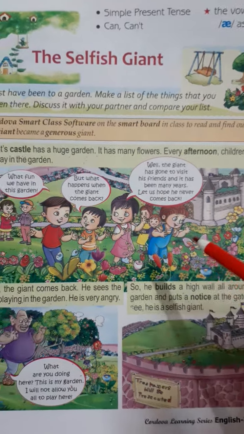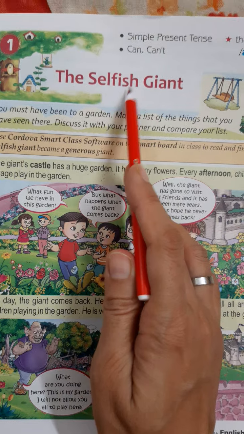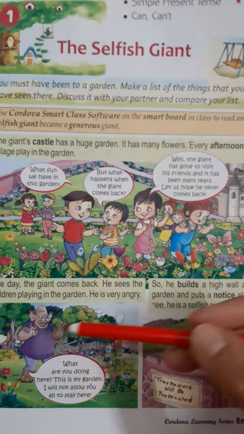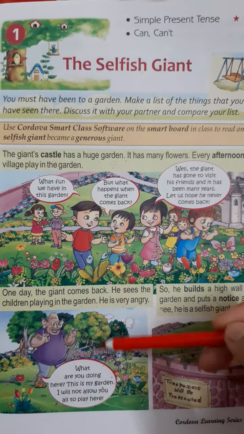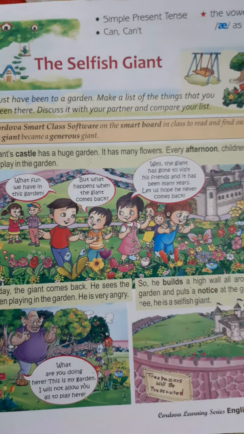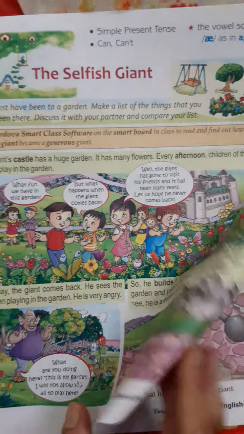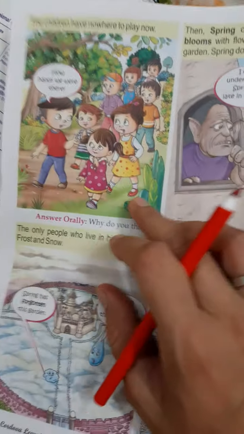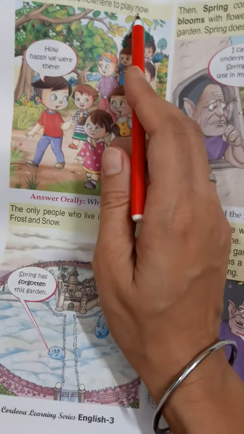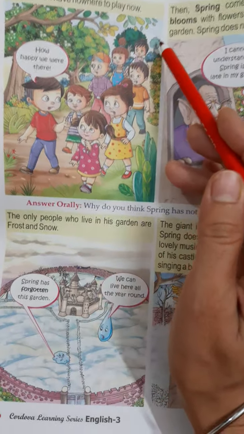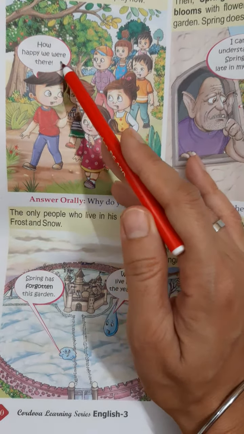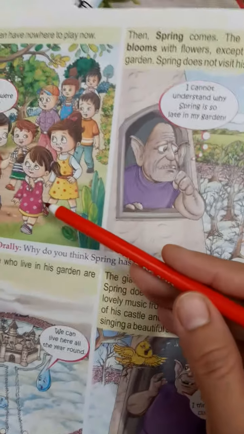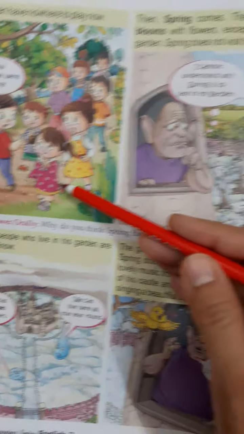Now we can see the title of the story is Selfish Giant. Now we come to know that he is a very selfish person. He wants the garden only for himself, not for children. What happens next? The children have nowhere to play now. The children have no place to play in the village. How happy we were there. The children say, we were so happy there, no?